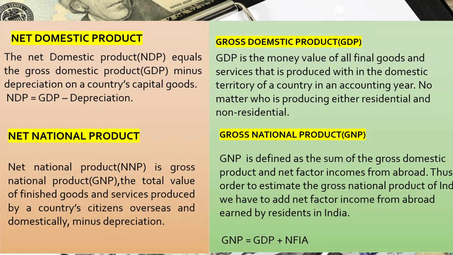Now, the last one is gross national product. What is gross national product? Gross national product is defined as the sum of the gross domestic product and net factor income from abroad. Thus, in order to estimate the gross national product of India, we have to add net factor income from abroad earned by residents in India. So the formula would be GNP is equal to GDP plus NFIA, that means net factor income from abroad.